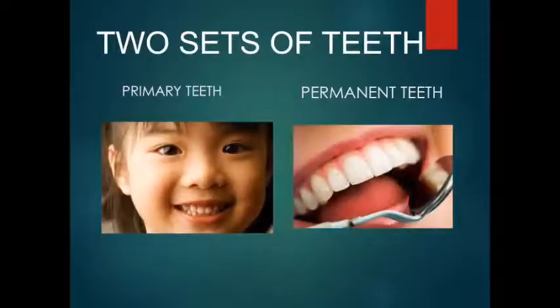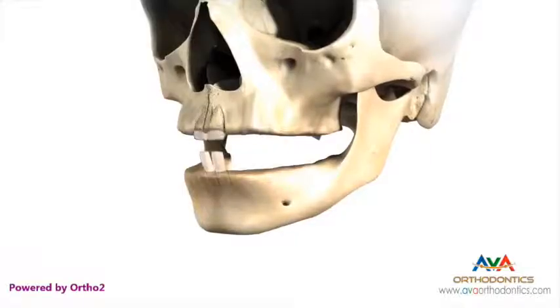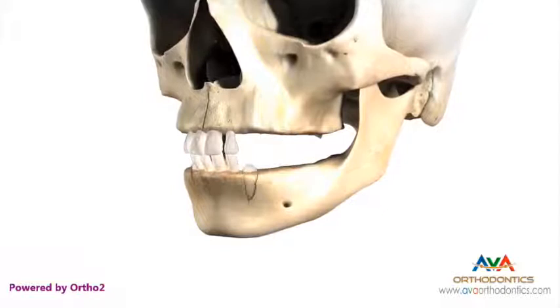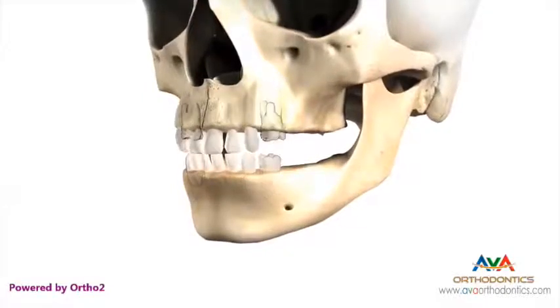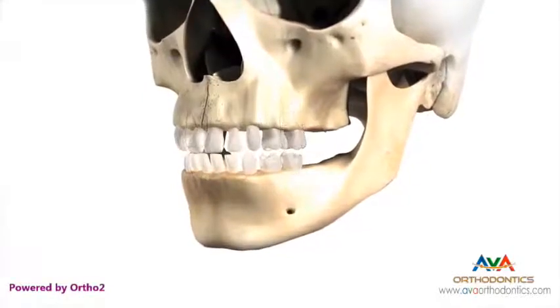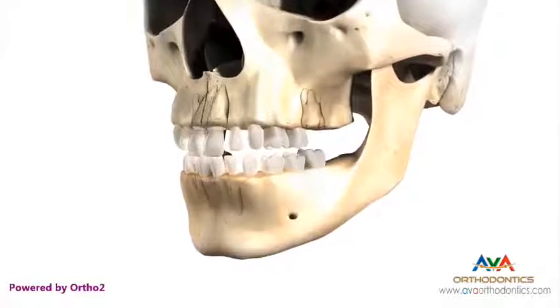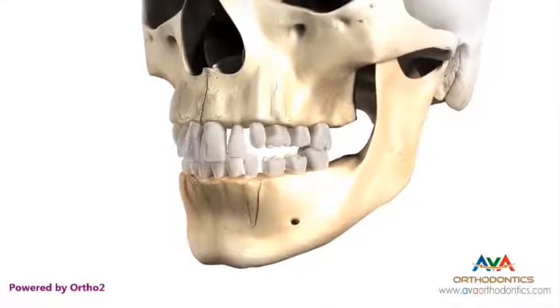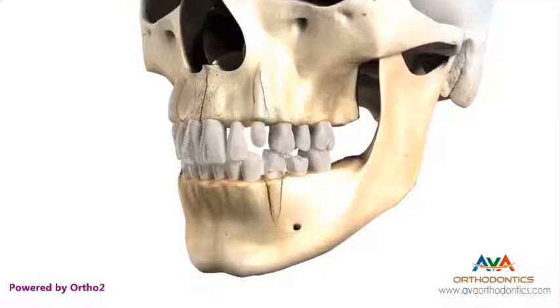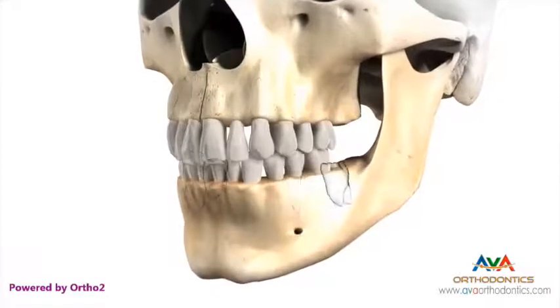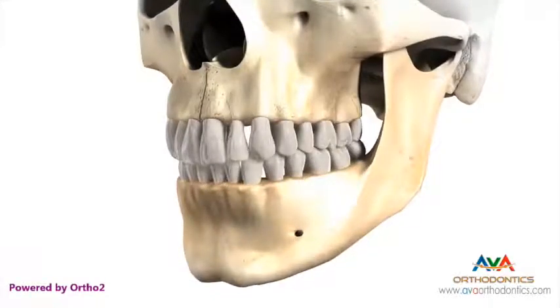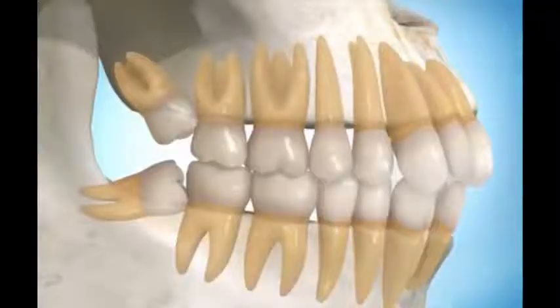We have two sets of teeth during our lifetime, 20 milk teeth and 32 permanent teeth. Milk teeth begin to erupt 6 months after birth and permanent teeth erupt at the age of 6, after which begins a phase where both milk teeth and permanent teeth are present up to the age of 13. After this age, only permanent teeth are present in the mouth. The last teeth to erupt in the mouth are the wisdom teeth by the age of 18 to 22.